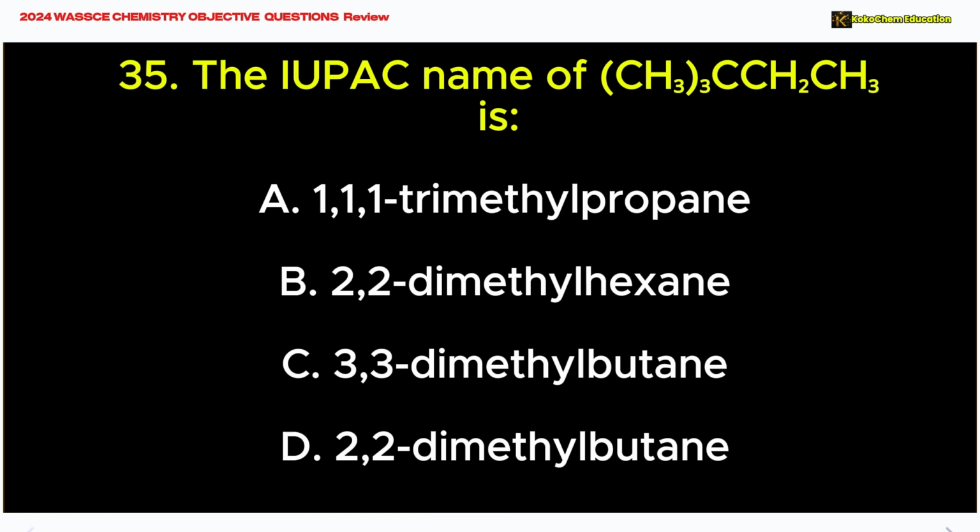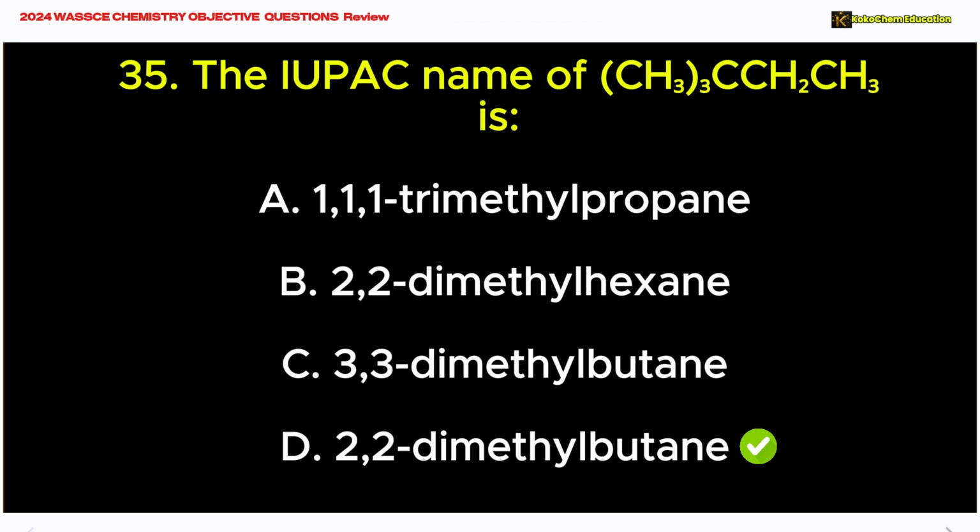Question 35. The IUPAC name of (CH3)3C CH2 CH3 is A. 1,1,1-trimethylpropane, B. 2,2-dimethylhexane, C. 3,3-dimethylbutane, D. 2,2-dimethylbutane. The correct answer is D. 2,2-dimethylbutane.